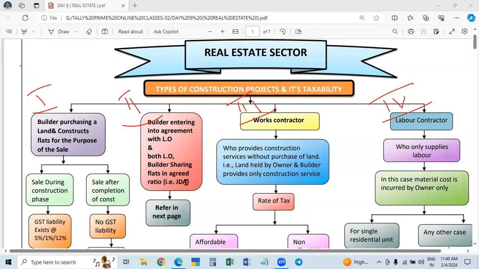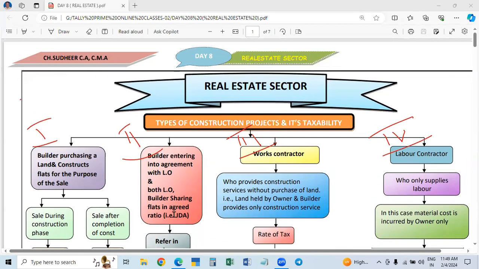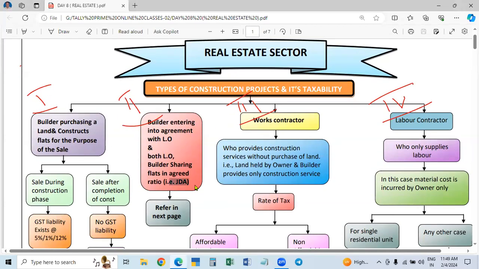They will divide the flats in the agreed ratio and sell their respective flats. The builder will sell his share of flats, and the landowner will sell his share of flats. The agreement which they enter is called a joint development agreement, JDA. Both enter into an agreement for the development.